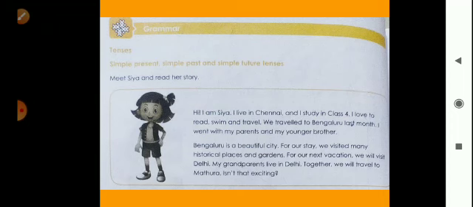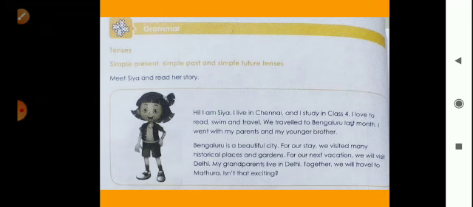Hi, I am Sia. I live in Chennai and I study in class 4. I love to read, swim and travel. We traveled to Bengaluru last month. I went with my parents and my younger brother. Bengaluru is a beautiful city.